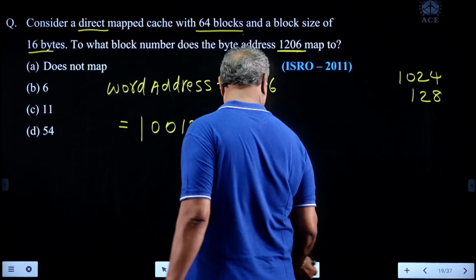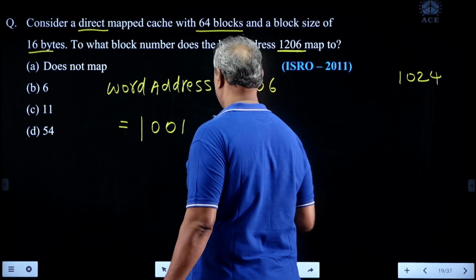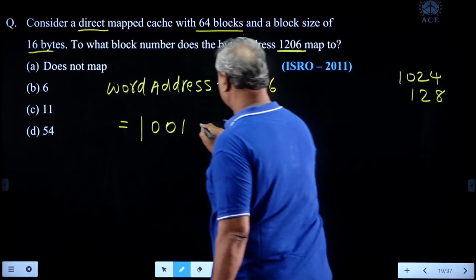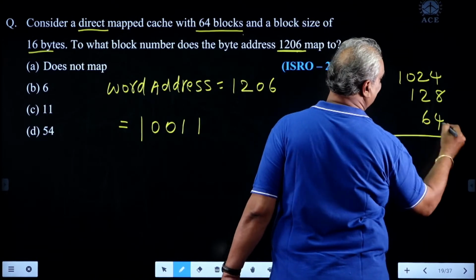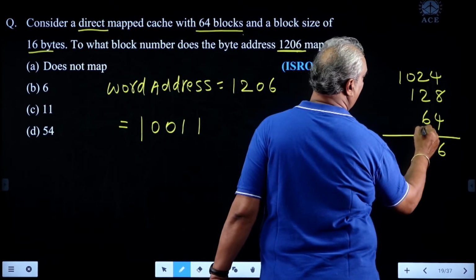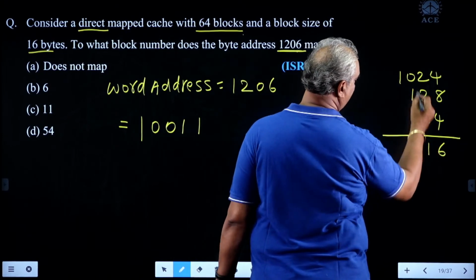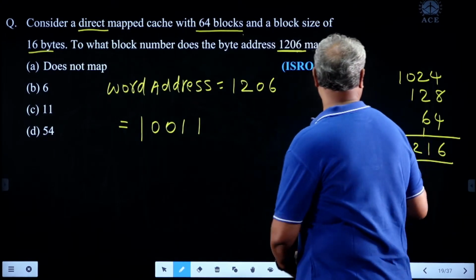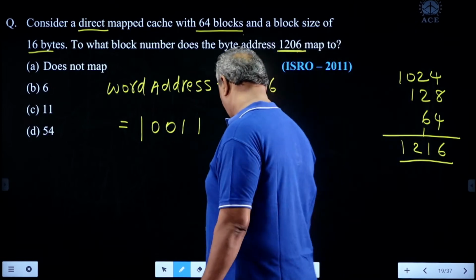Next 128 required. Next 64 is also required. Up to this what are we getting? 1216, but we require only 1206. That's why. Look here.